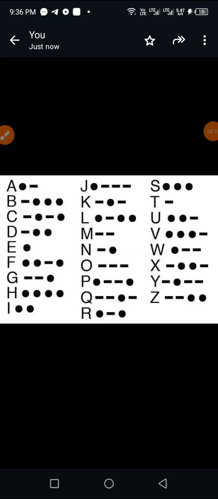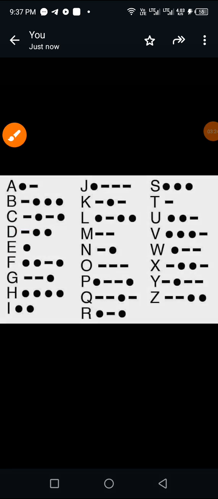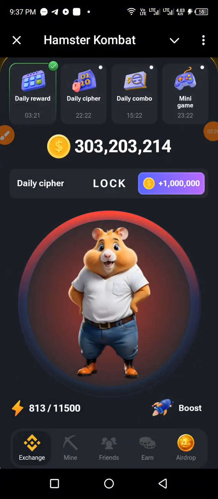So letter E, which is the easiest letter. I think letter E and letter T are the easiest letters. So letter E, just one tap on the phone, one dot. Okay, let's do that. Dot. And that is letter E. So the last but not the least is letter R.